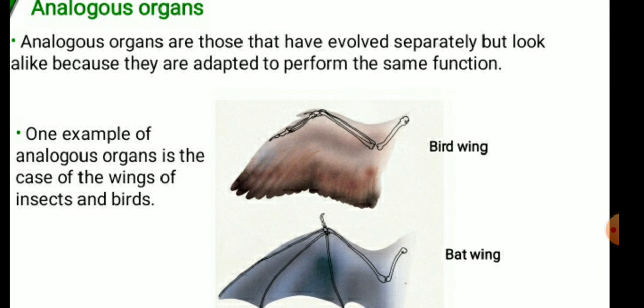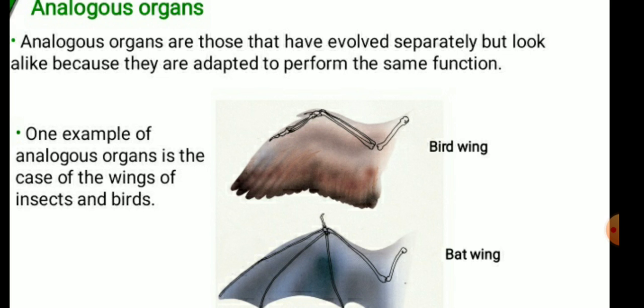The second is analogous organs. Analogous organs are those that have evolved separately but look alike because they are adapted to perform the same function. We can say they are organs of different animals that have different structures but perform the same function.